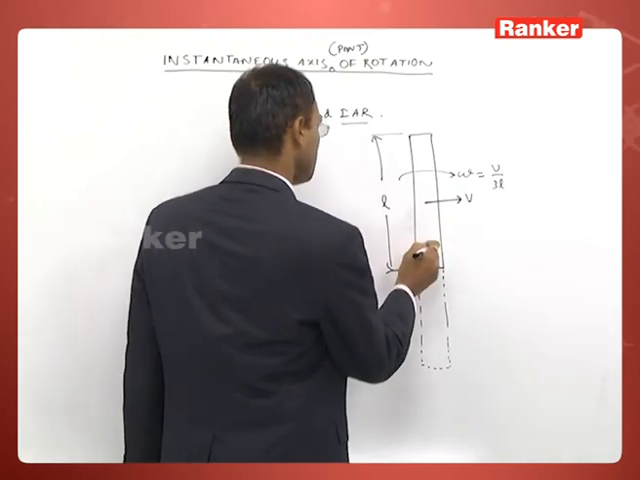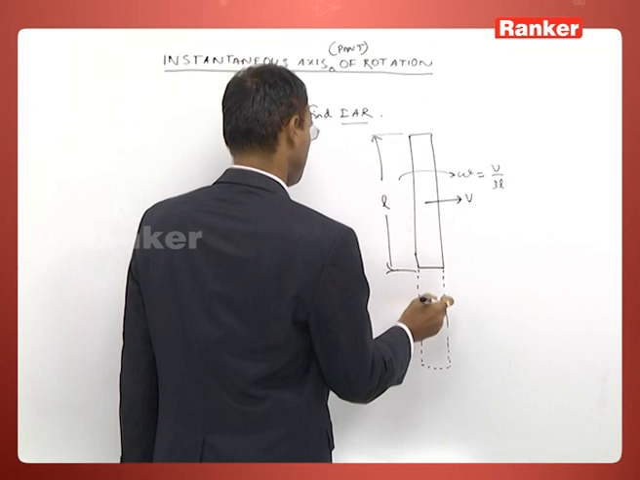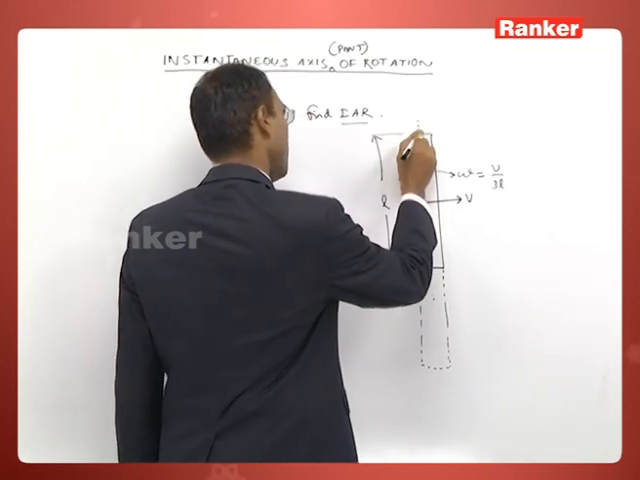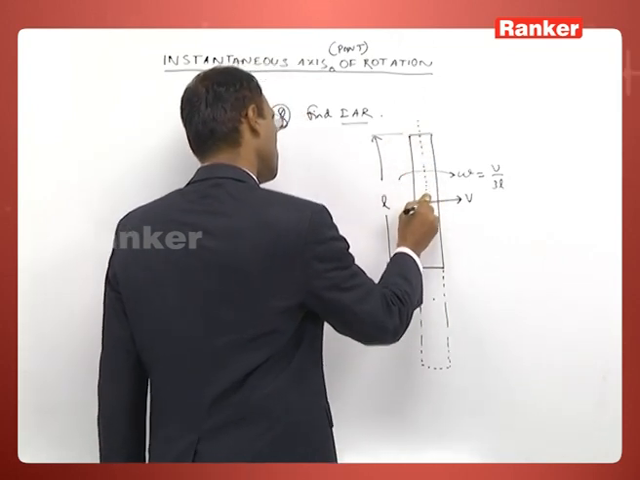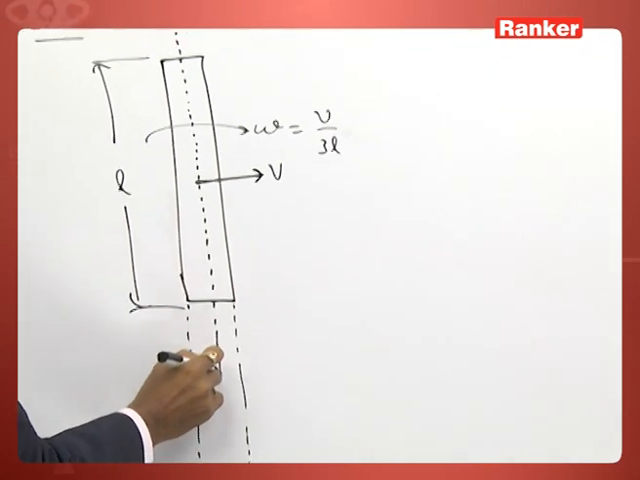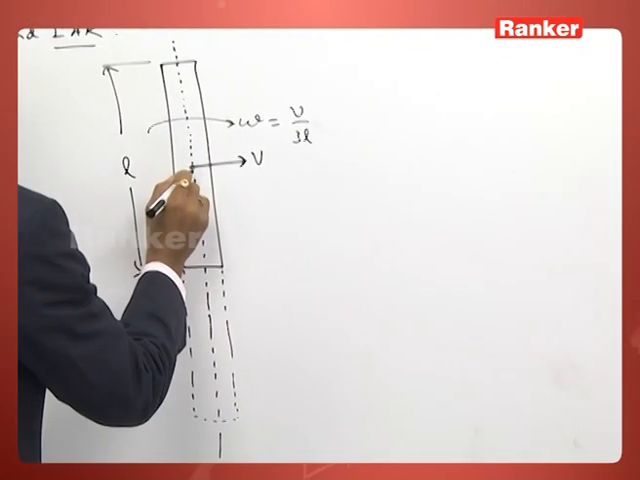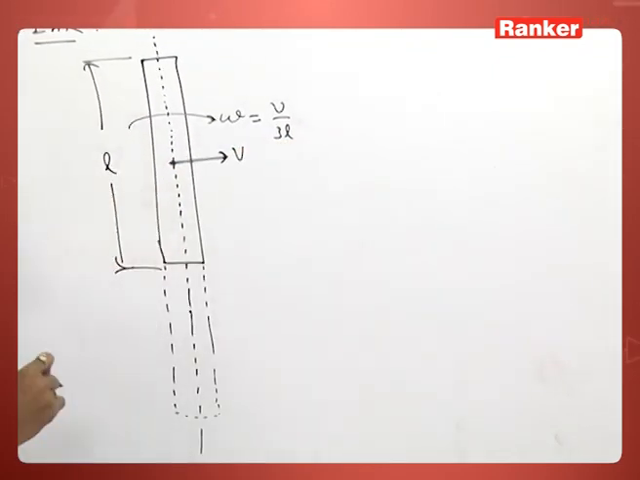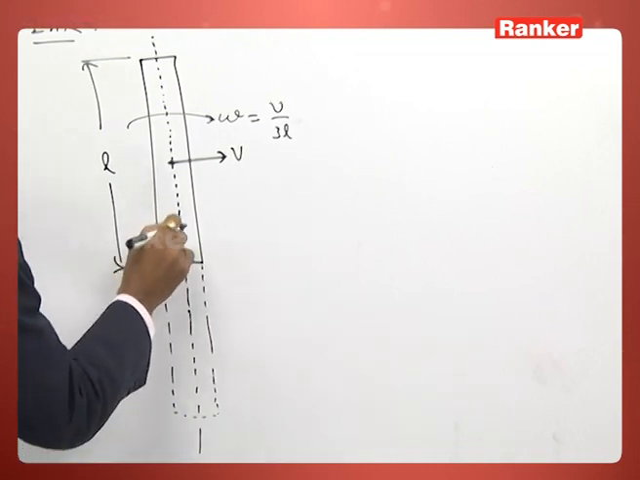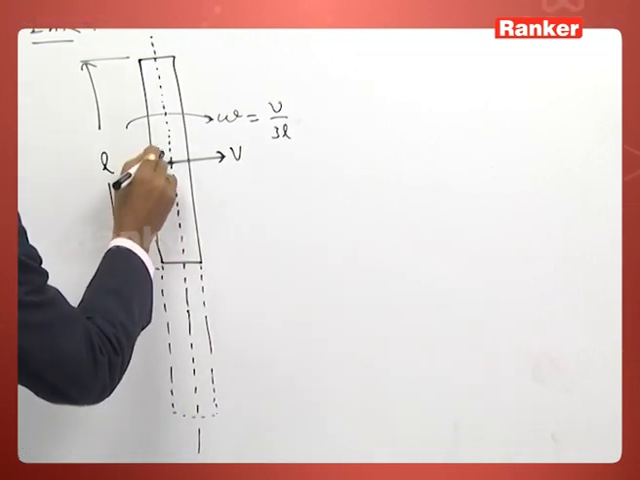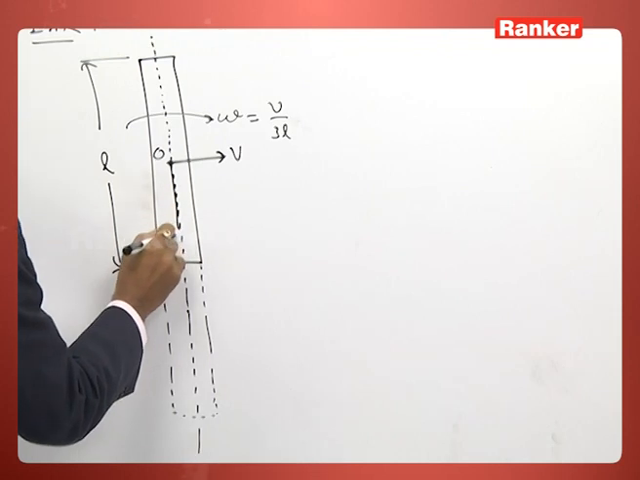Let us take a point on the perpendicular drawn to this velocity vector at a distance of, suppose, r.